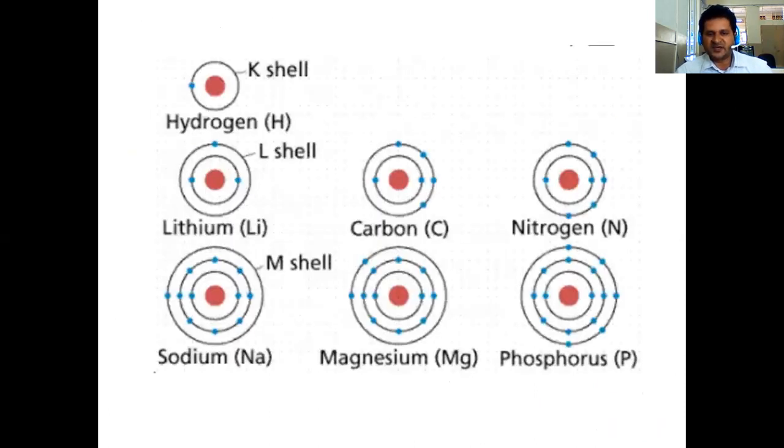Here are some examples of different atoms. Hydrogen contains only one proton and one electron. It does not contain any neutron. It is the simplest atom in the periodic table of elements. Next comes lithium. Lithium contains three protons. You remember I already told you, an atom is always a neutral particle.